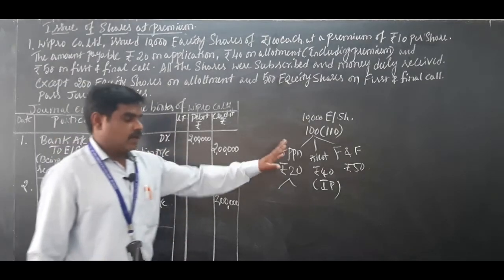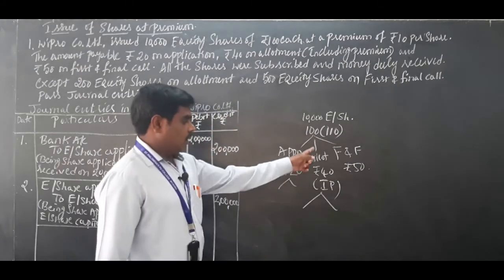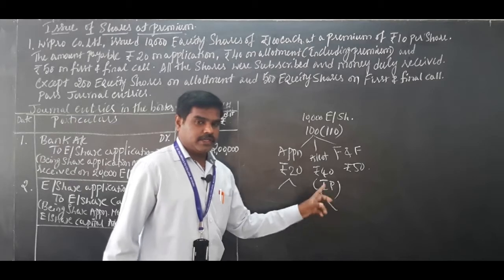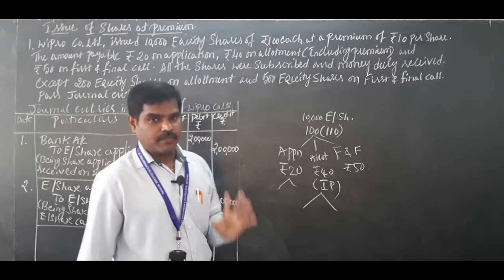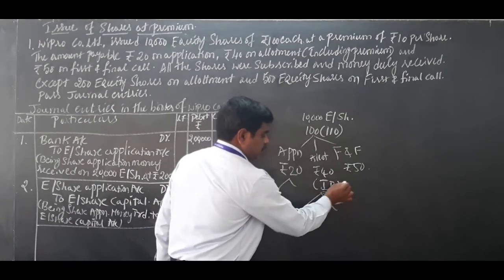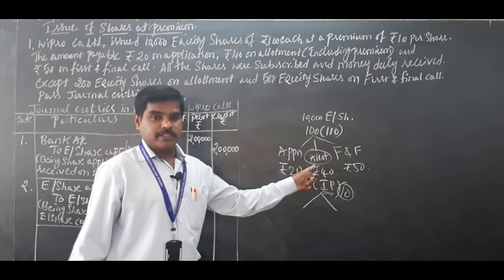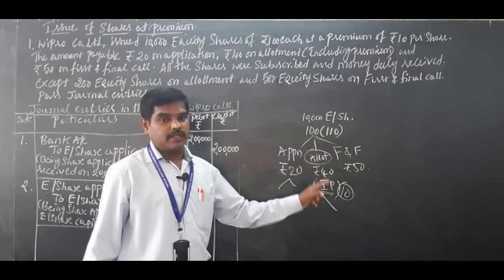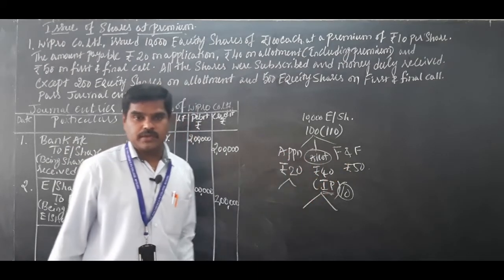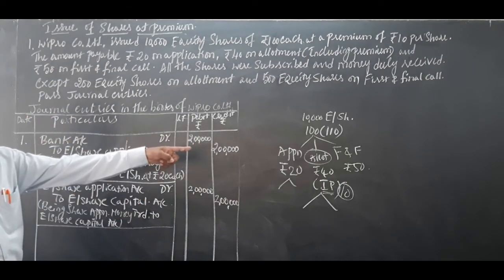Okay. Now come to allotment. Allotment money due, allotment money received. Now you should be careful. Why? Because this is including premium. So the 10 rupee premium is included in the allotment money. What 10 rupee is there, that should be transferred to securities premium account. So when allotment money is due, securities premium account will come there.